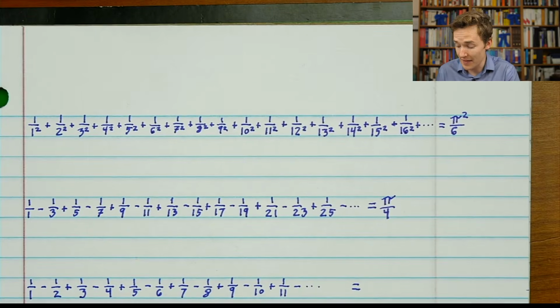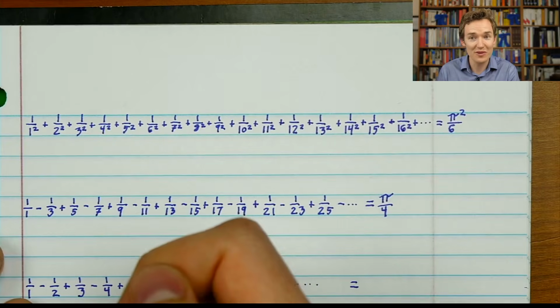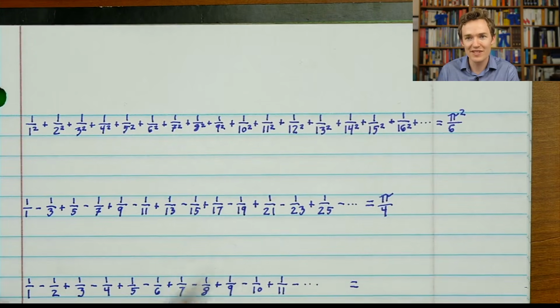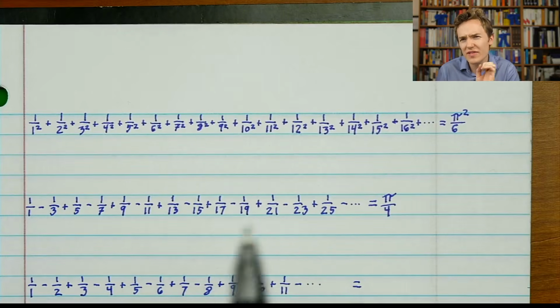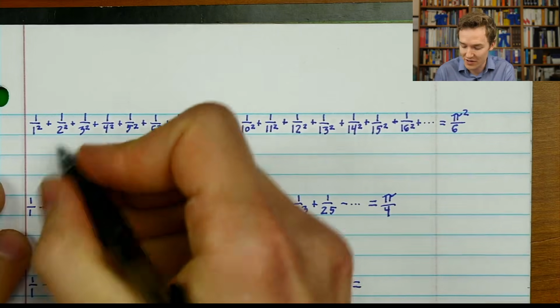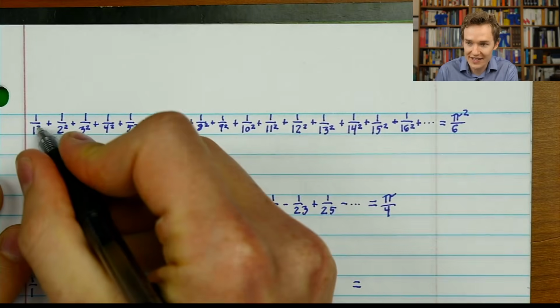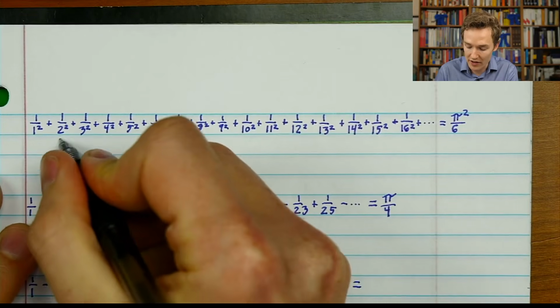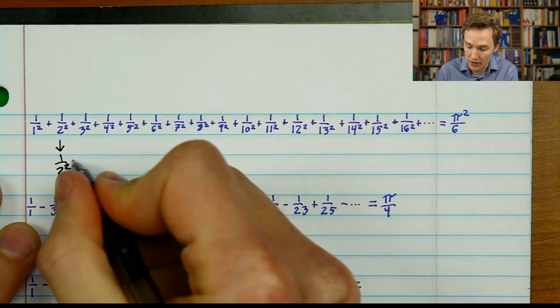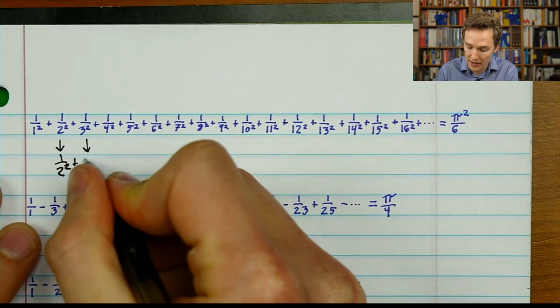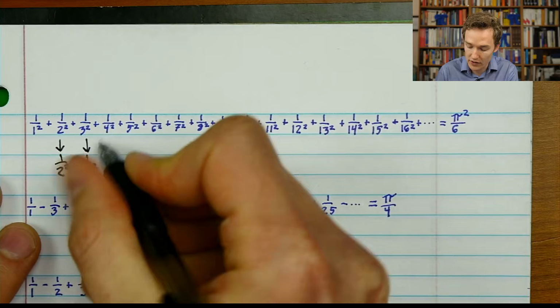But it gets crazier than that. I'm going to play this weird game that's going to kick out terms that don't look like prime numbers, keep the prime numbers, and then also scale down ones that are sufficiently prime-similar for us. I'll show you what I mean. So 1 is not at all a prime. We're not even going to include it. 2 is a prime, so I'm going to keep that 1 over 2 squared term. 3 is a prime, so I'm going to keep the 1 over 3 squared term.